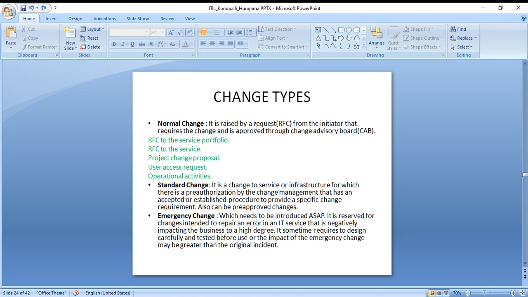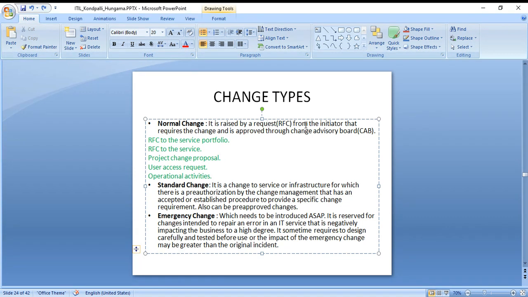So normal change is raised by request. You raise a request and you get all approvals. Slowly you will do it. You have RFCs to the service portfolio, RFCs to the service, project change proposals, user access requests, and operational activities. Next is your standard change.